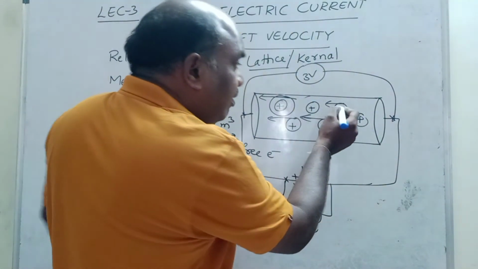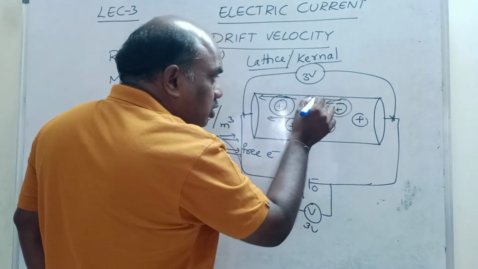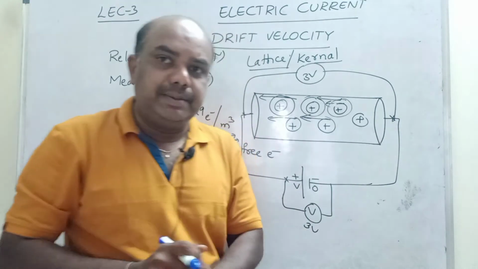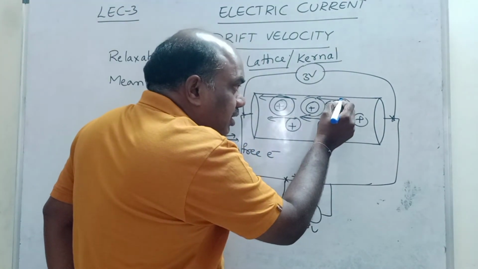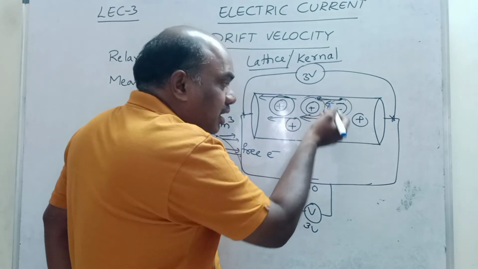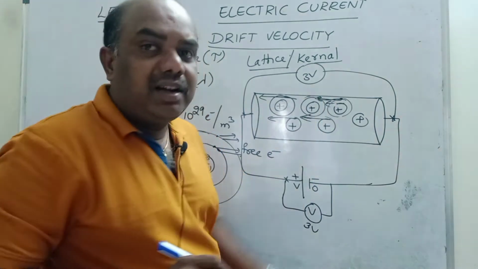So whenever one electron comes out from this atom, it immediately hits the neighboring atom, and the speed immediately decreases. Try to understand, children.